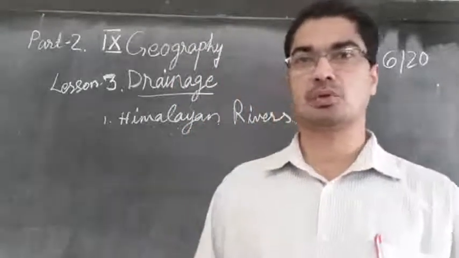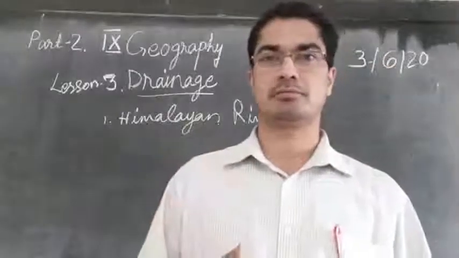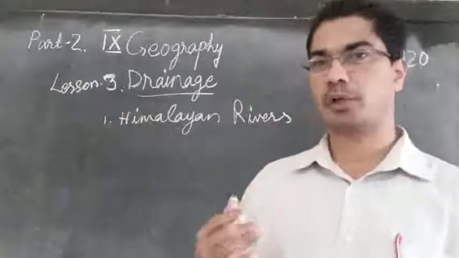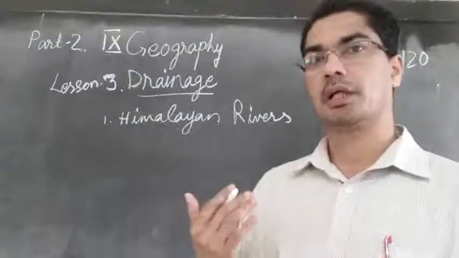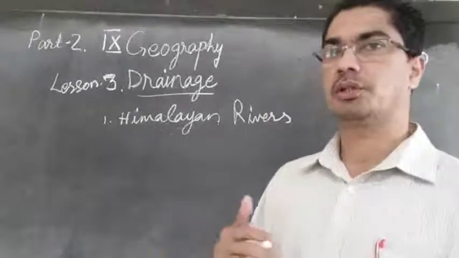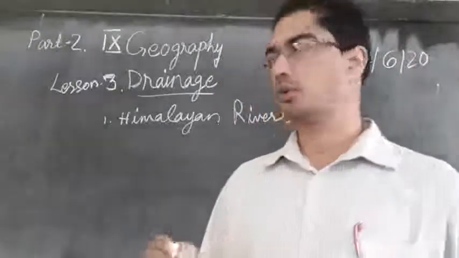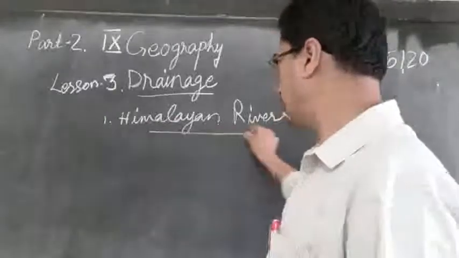Now let's come to the particular rivers of the Himalaya. The Himalayan rivers, let us see one by one. So there are three rivers: the Indus, the Ganga and the Brahmaputra.